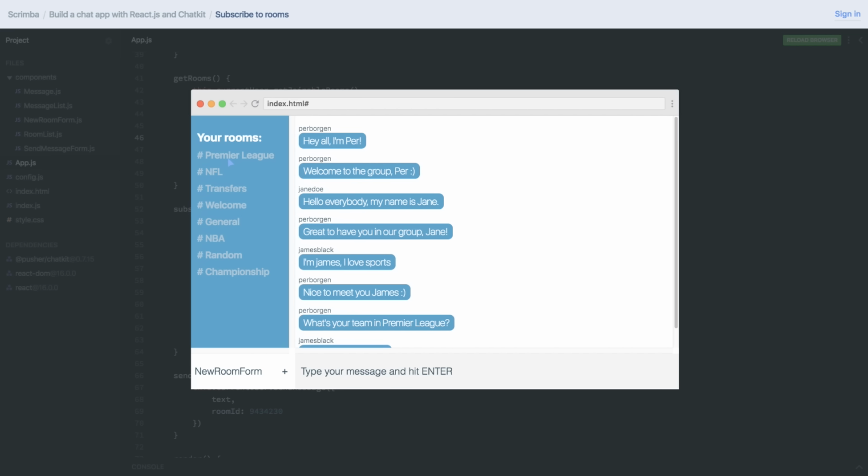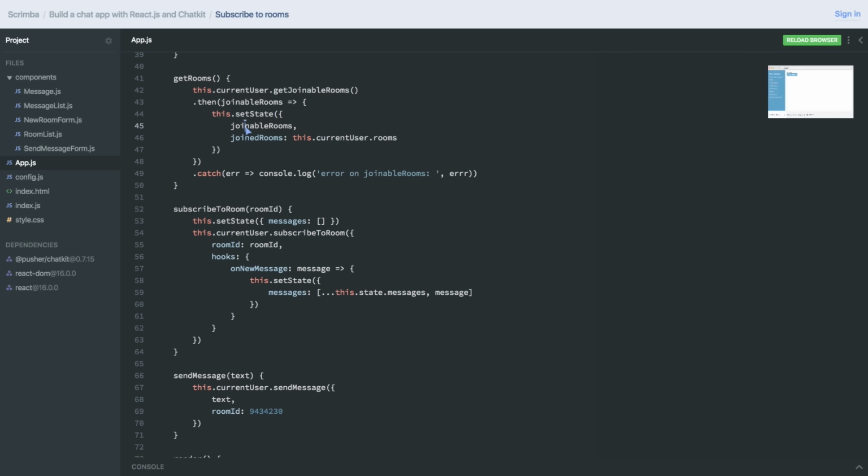And the thing is, when you subscribe to a room, that means when you're listening for messages and displaying them here, you're automatically joining it as well. So if there's a room that I haven't joined yet, let's say, for example, this NBA room, and I join that, then these two joinable rooms and joined rooms should change. One room from the joinable rooms should be extracted and put into the joined rooms array.